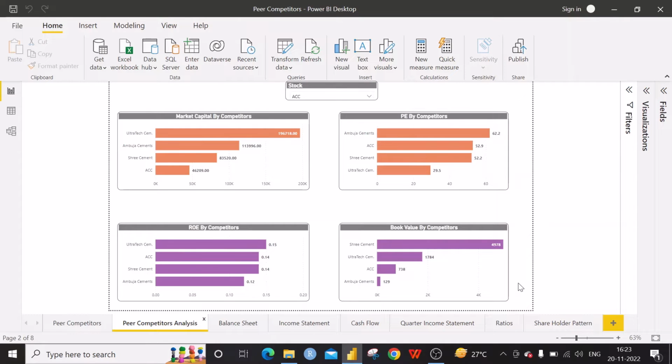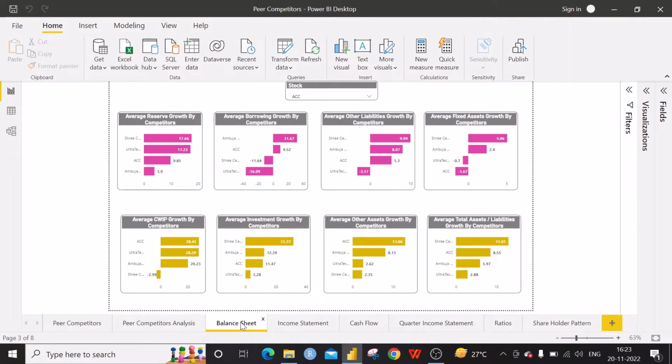Then we can identify which is the best one. So the book value is an important criterion to consider for buying the share. It can be compared with the market price. The next one is we are going to see the balance sheet parameters.